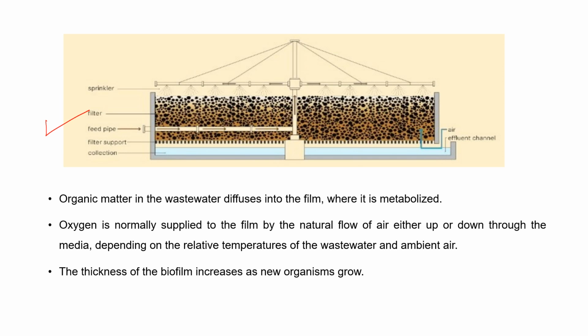Okay, here air is passed through this system. So whatever microorganisms are present, they actively work to degrade the organic matter. The organic matter in wastewater diffuses into the film where it is metabolized. The oxygen is normally supplied to the film by the natural flow of air or by up and down flow.